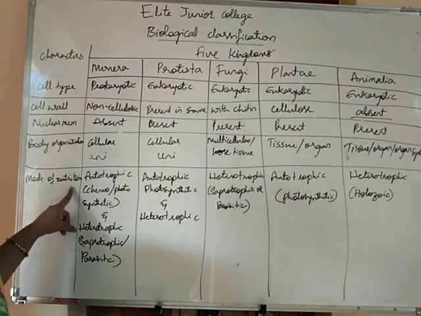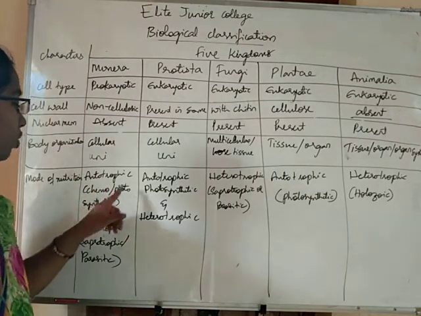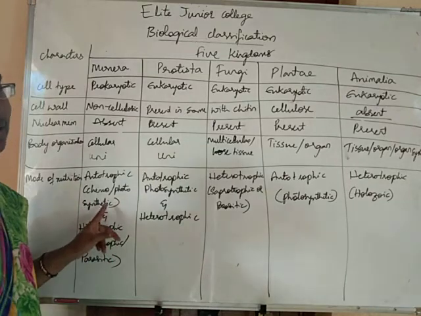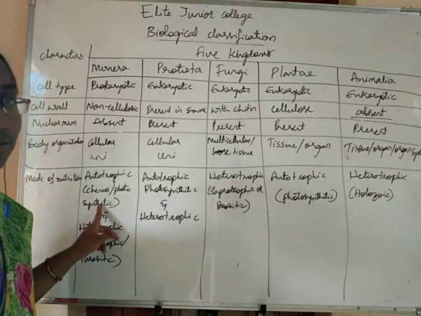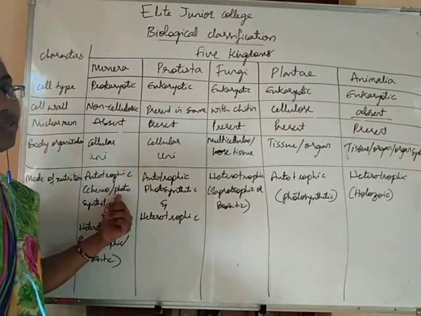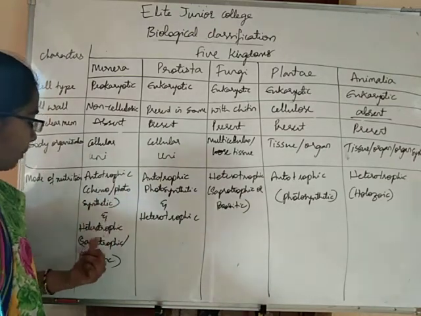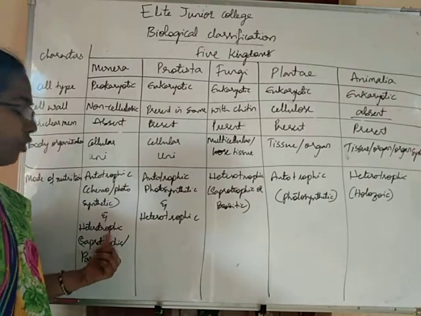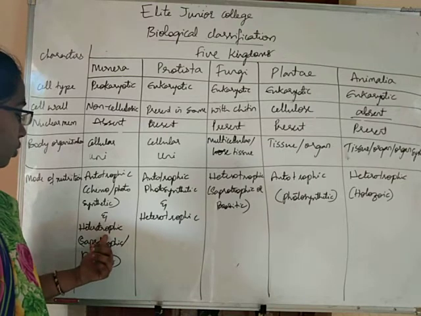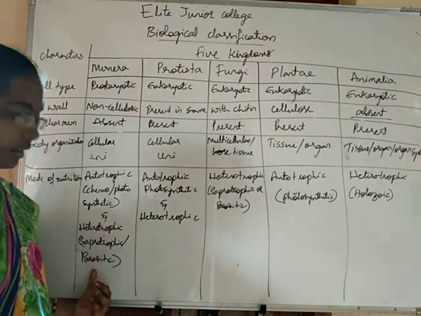So the mode of nutrition in Monera is autotrophic. It is either chemosynthetic or photosynthetic. That means they may utilize the energy from broken food particles, or they may use the energy from the sunlight. And some are heterotrophic also. Heterotrophic means they are not able to prepare their own food. If they are heterotrophs, they are either saprotrophic or parasitic.